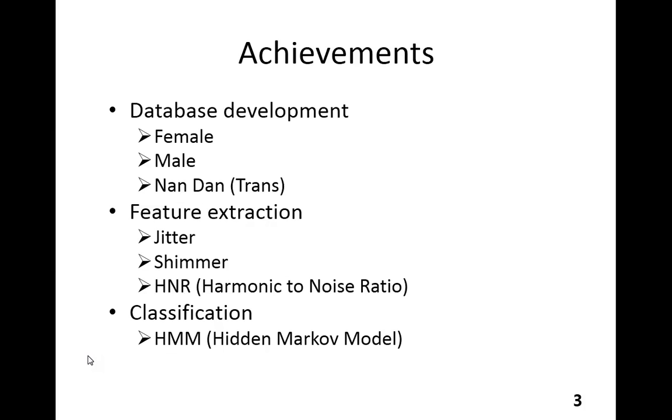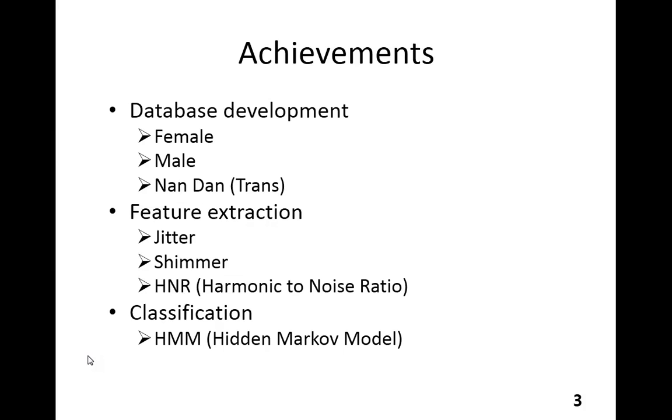Here are the achievements of my project. It includes three parts. One is the database development, then feature extraction, and finally classification. In the database development stage, I invited three of my friends who are professional Beijing opera singers to record the singing database for me. They are respectively female, male, and Nandan. Nandan here means a male singer acting like a female one. Here I tag it as transgender or simply trans.